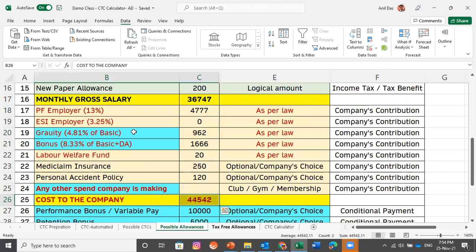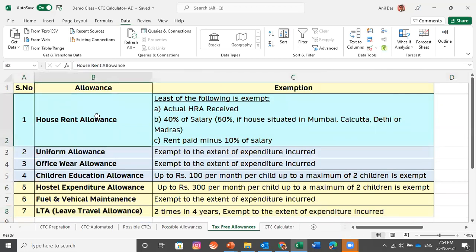These are some tax-free allowances which we discuss in detail. If you go for these allowances in the salary breakup, the person would get a good amount of benefit. His salary would not be taxable. So this is what I wanted to share from the Excel. Let me move to my PPT.